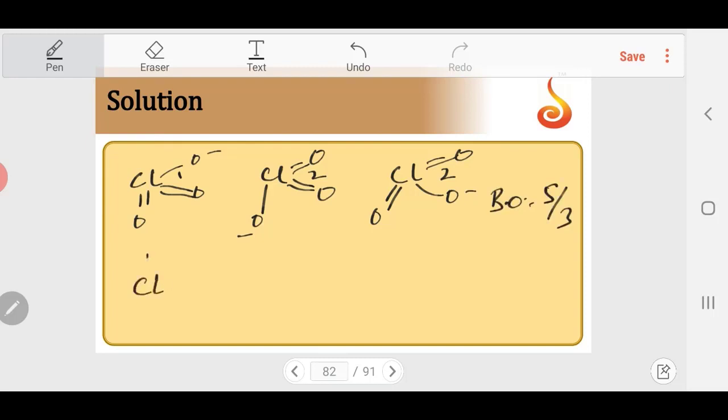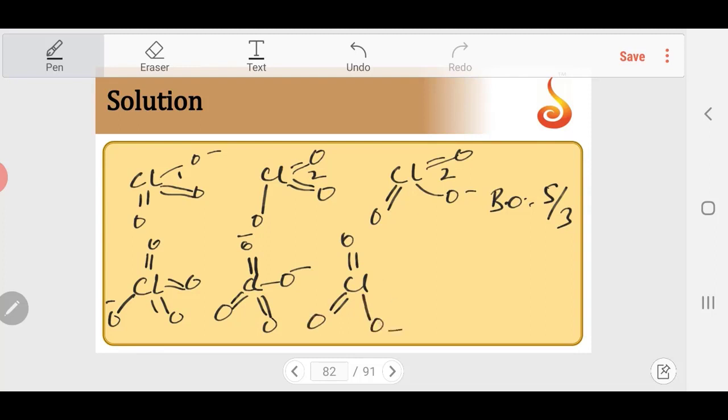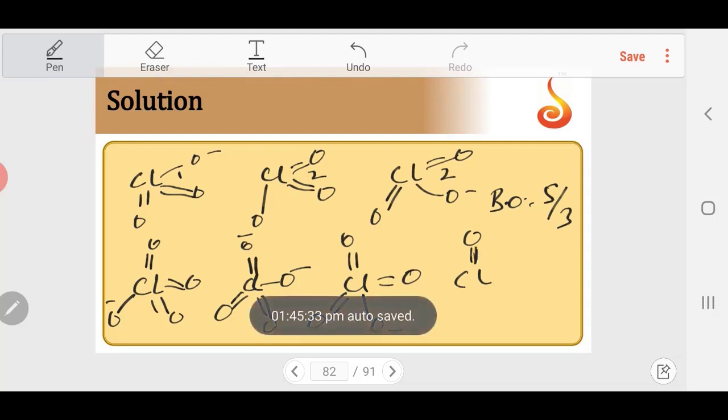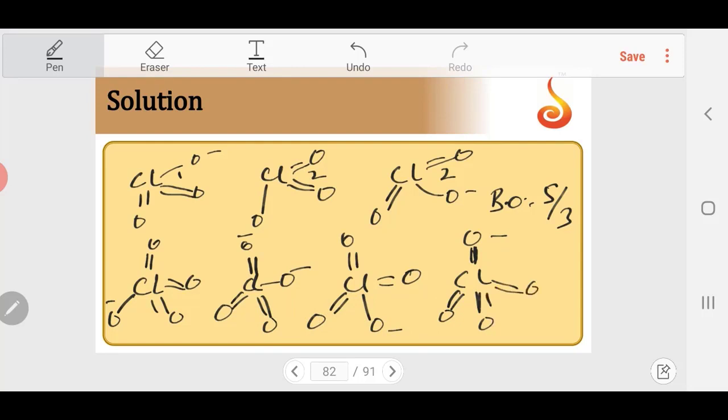ClO4 minus: this is the structure, and I can write 4 structures. If I take these structures, this is 2, this is 2, this is 1, this is 2, so the bond order is 7 by 4.